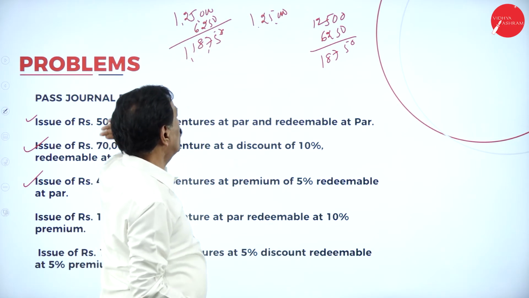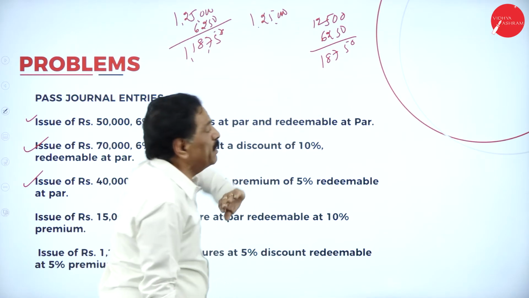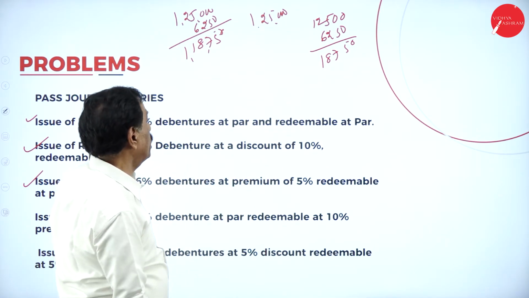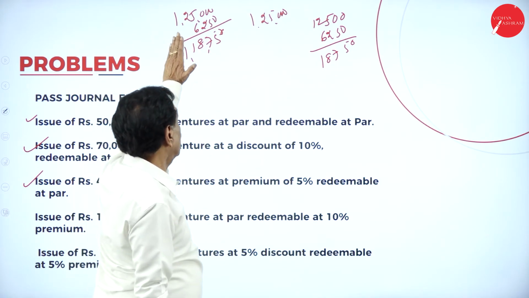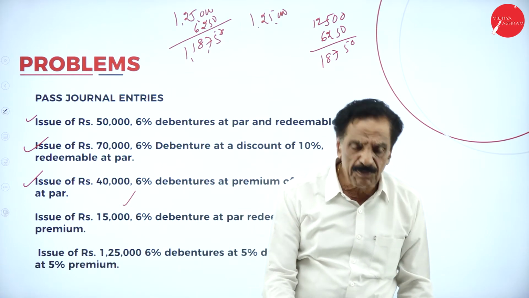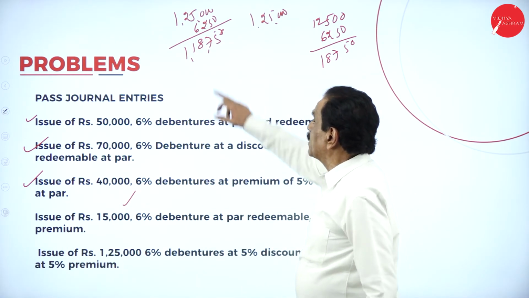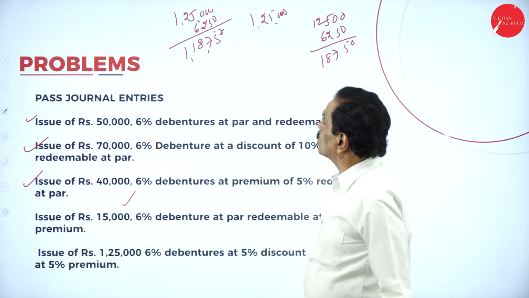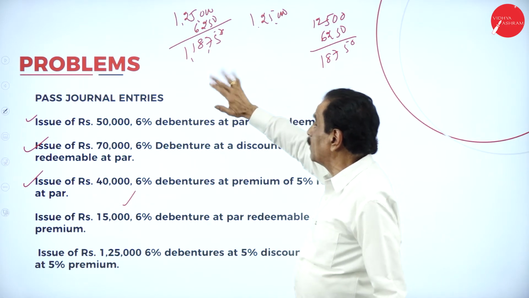Entry: bank account debtor 1,18,750, loss on issue of debenture account 18,750, to debenture account 1,25,000, to debenture premium account 12,500. Carefully you have to do. I will repeat. Your face value is 1,25,000. Discount 6,250 gone. What's the balance? 1,18,750 you are going to receive.